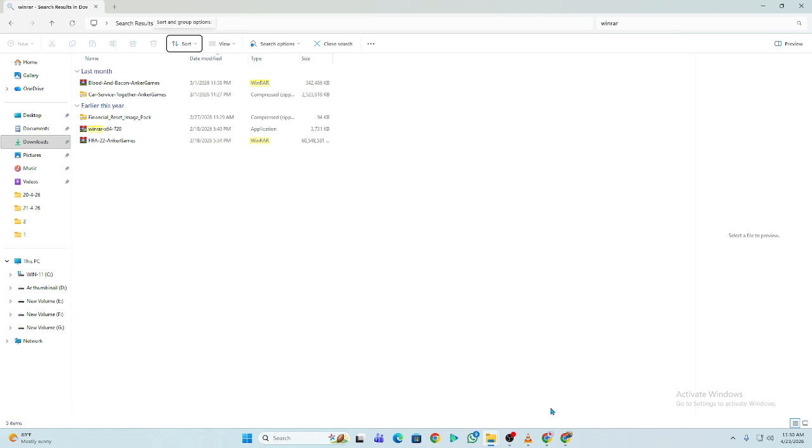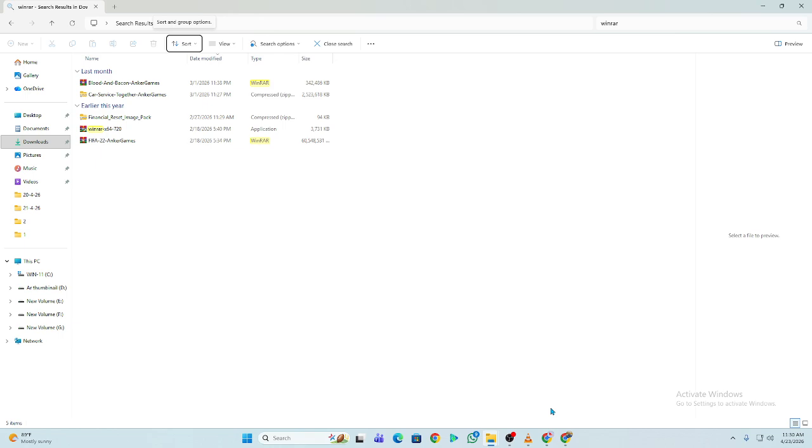If you are getting an unexpected end of archive error in WinRAR, it usually means the file was not fully downloaded or the archive is damaged. First, re-download the file from the original source because incomplete downloads are the most common cause of this error. Make sure your internet connection is stable while downloading to avoid file corruption.